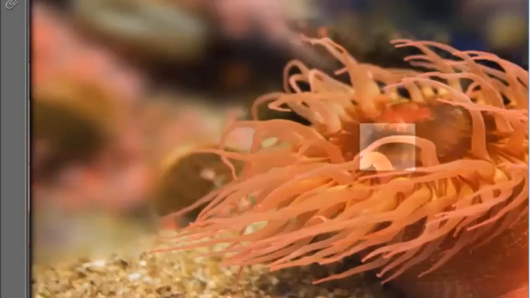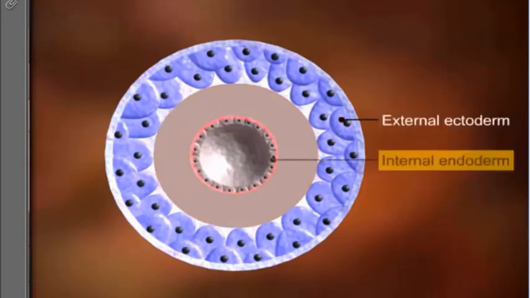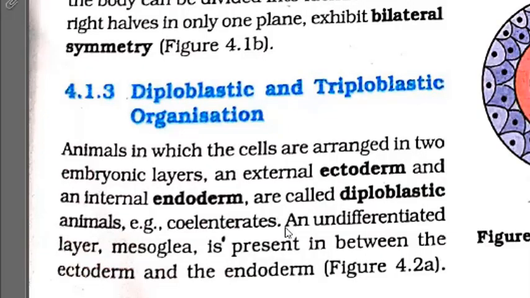But in the case of a diploblastic animal, you have to understand that only two layers are present, an external ectoderm and an internal endoderm. In this case, mesoderm is absent, and the example is coelenterate. An undifferentiated layer, mesoglea, is present in between the ectoderm and the endoderm. As I discussed, the middle layer, mesoderm, is absent, but in place of that an undifferentiated layer is present, known as mesoglea.